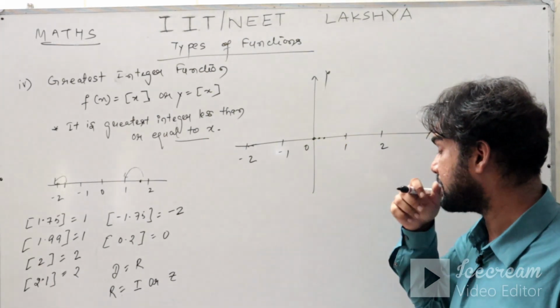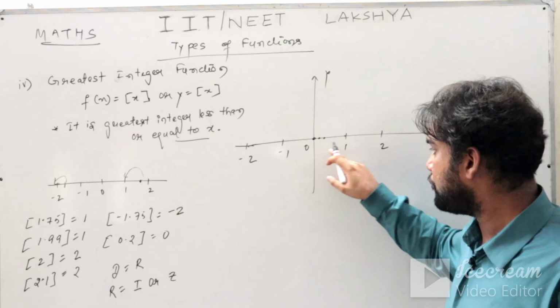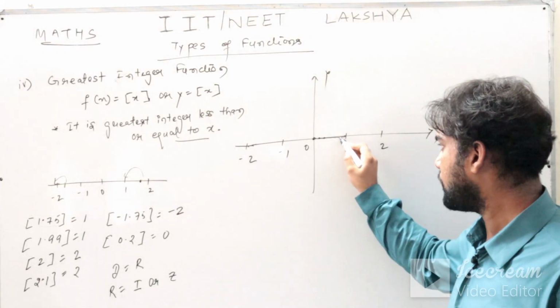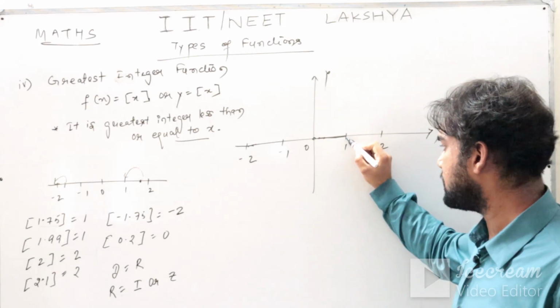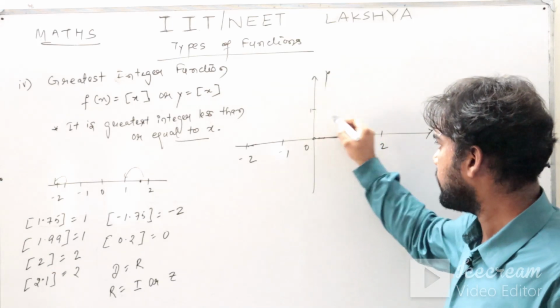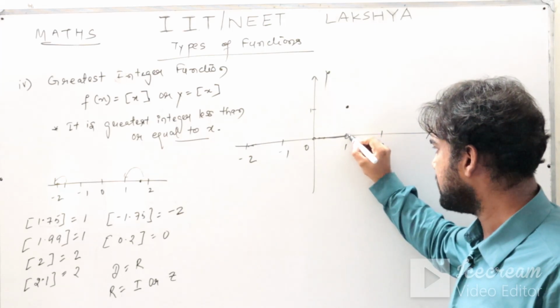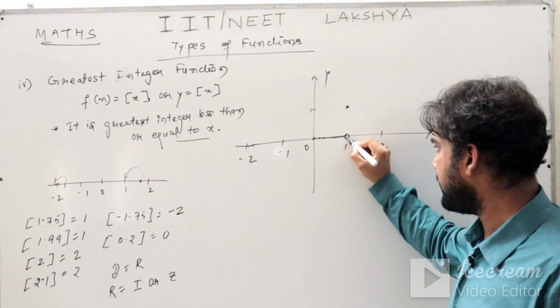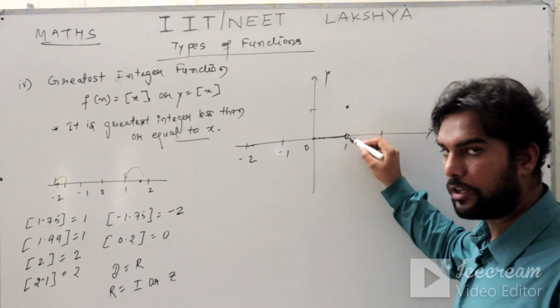And for all the numbers including 0 and lying between 0 to 1, excluding 1, y is always 0. But what is the greatest integer function of 1? For 1 it is 1. So I'll put a hole here in order to make sure that at 1 the y is 1 but not 0.